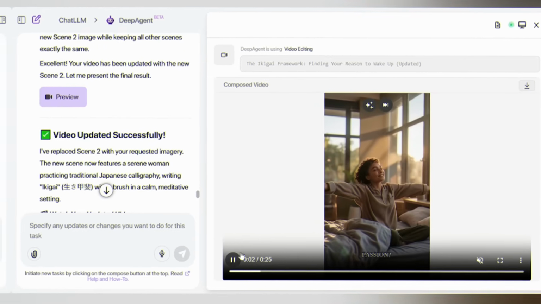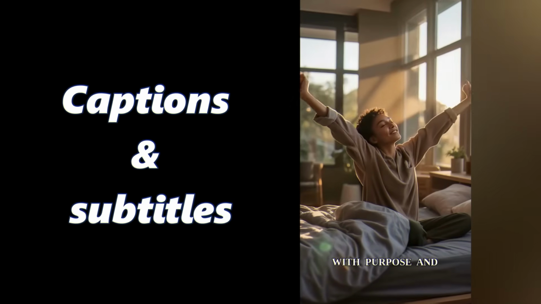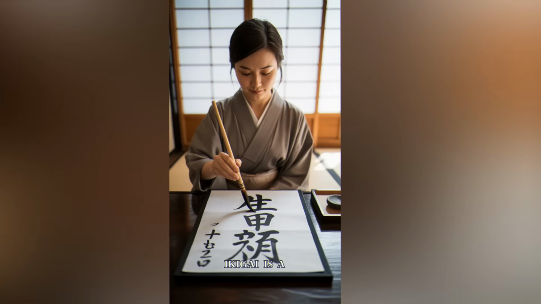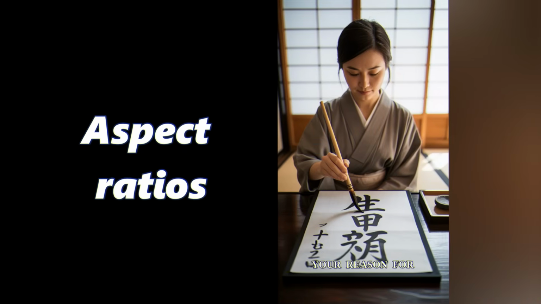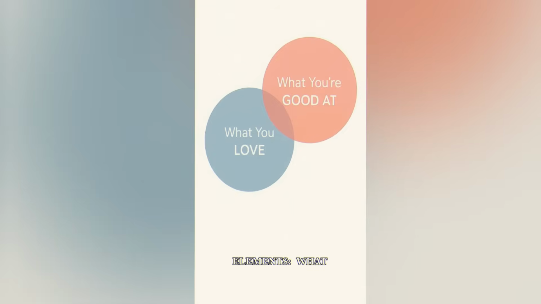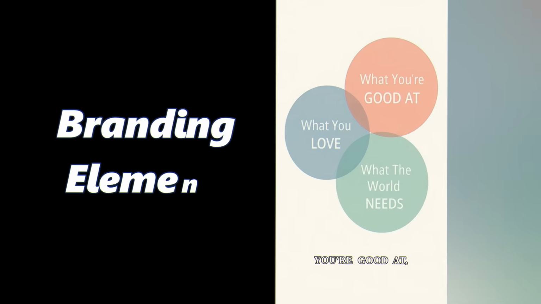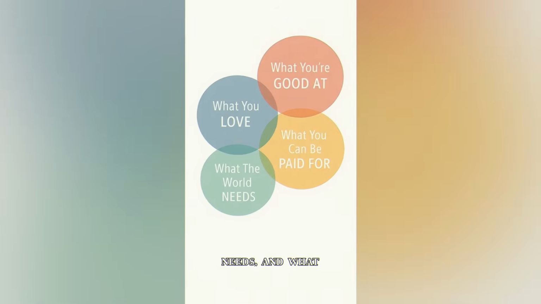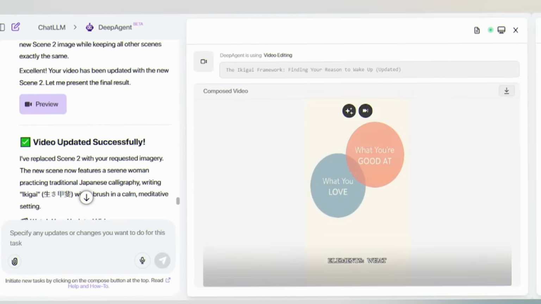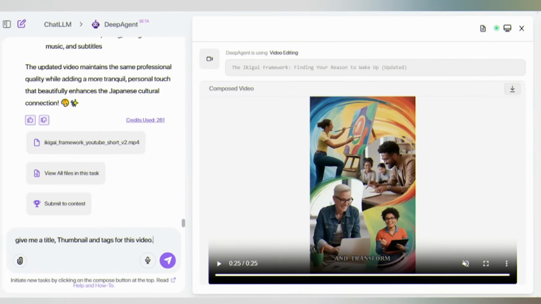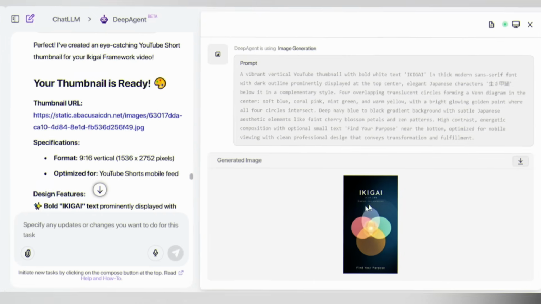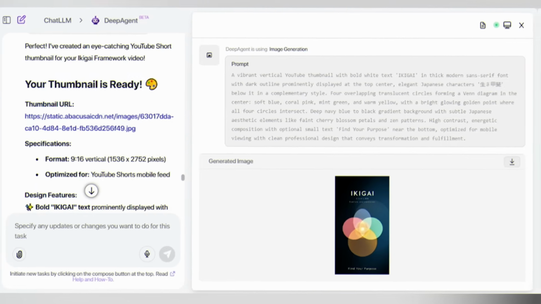Deepagent also helps you with captions and subtitles, essential for social media where 85% of videos are watched without sound. Aspect ratios, automatically formatted for vertical, 9:16, or horizontal, 16:9. Branding elements, add your logo, color scheme, or watermark consistently. To get platform-specific optimization, I'm typing, give me a title, thumbnail, and tags for this video. And boom, with your pro-level video, your optimization is also ready.